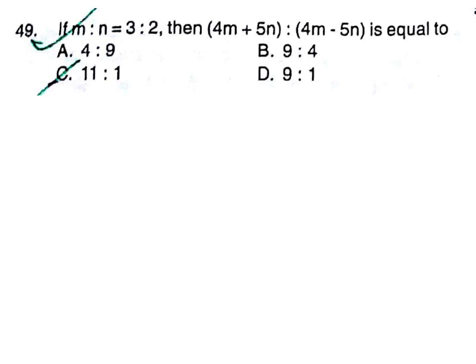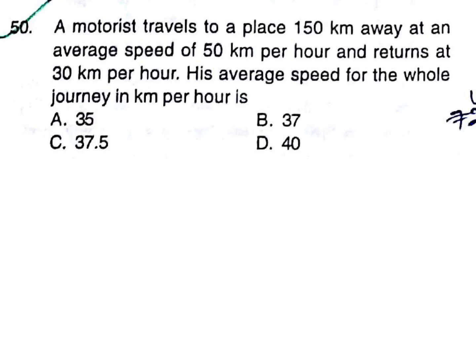If m:n is 3:2, then (4m + 5n):(4m - 5n) is equal to how much? A motorist travels to a place 150 km away at an average speed of 50 km per hour and returns at 30 km per hour. His average speed for the whole journey in km per hour is how much? Direct formula for average speed.